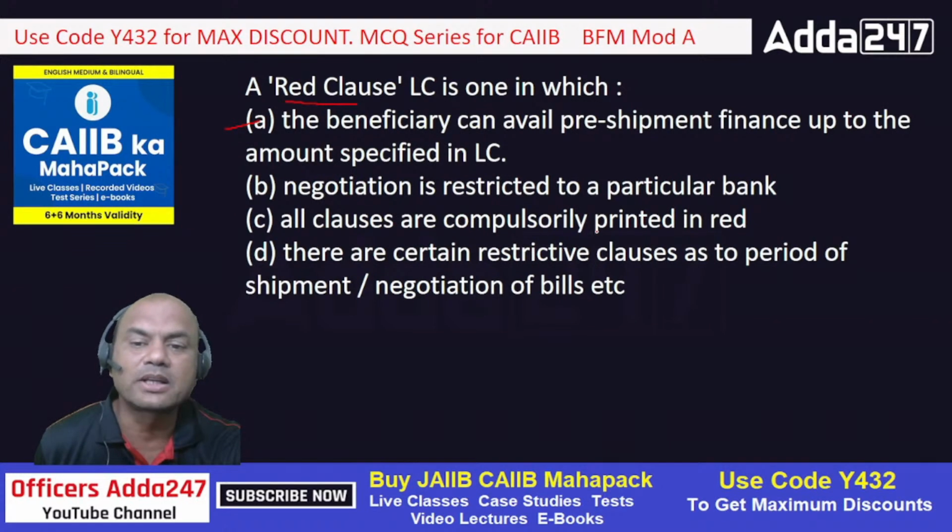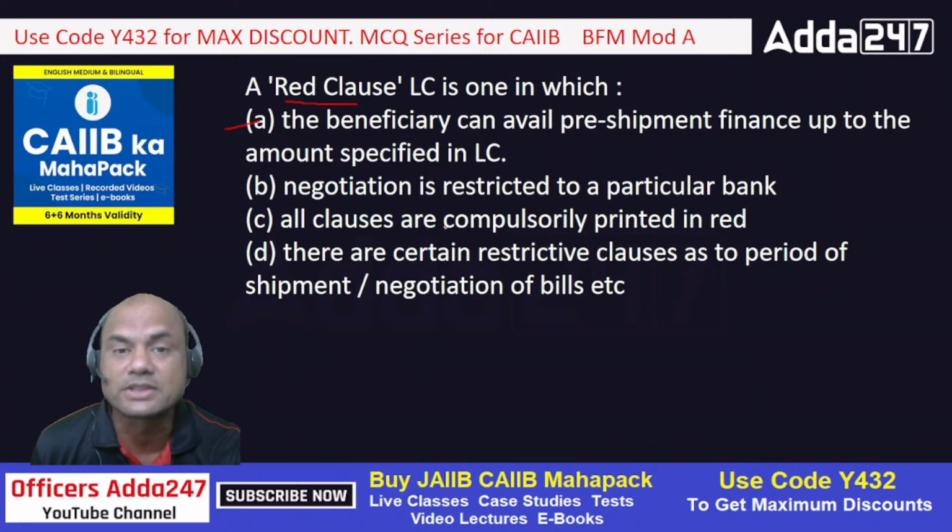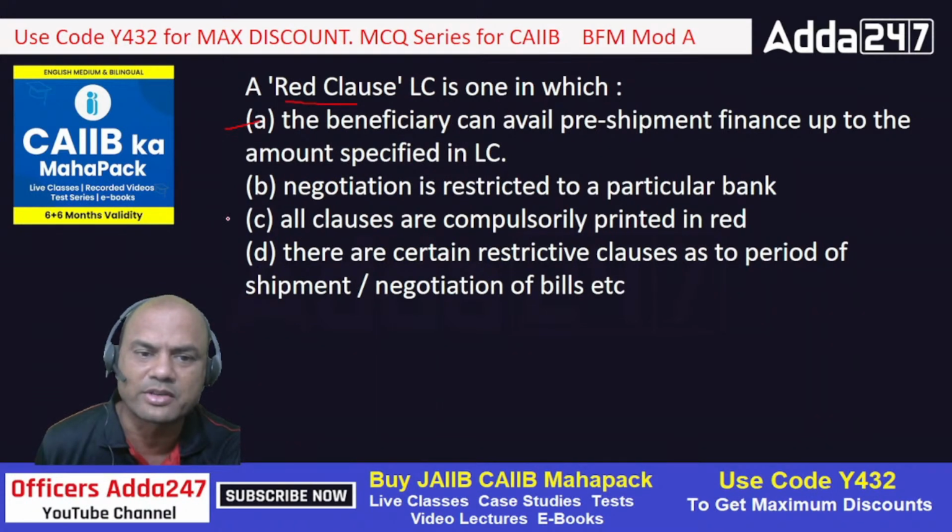All clauses are compulsorily printed in red. No, that is wrong. Nothing is printed in red nowadays because everywhere we have a Swift LC now. Whenever you get it printed, it's all black. So nothing is printed in red. So that is gone. B is gone, C is gone, and D is also gone. There are certain restrictive clauses as to the period of shipment negotiation.